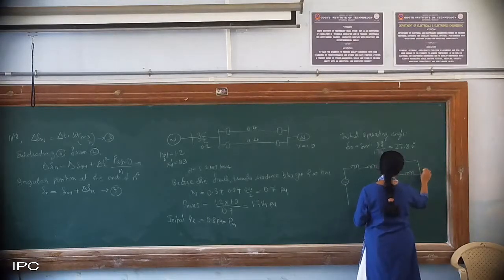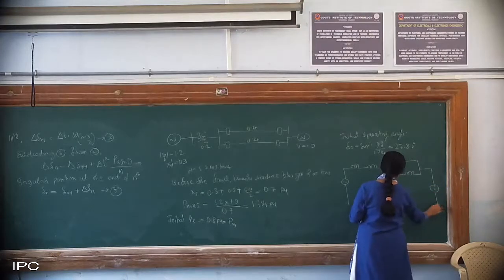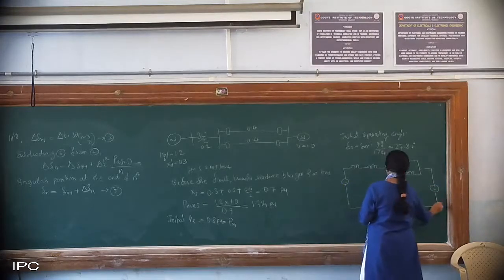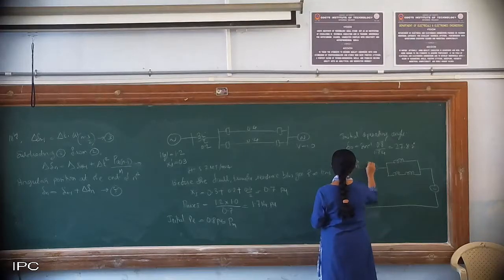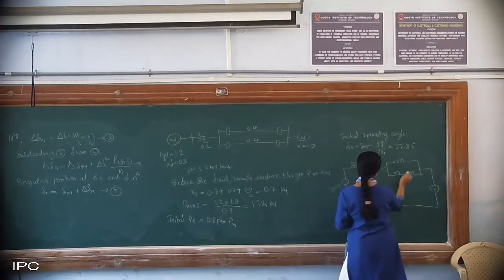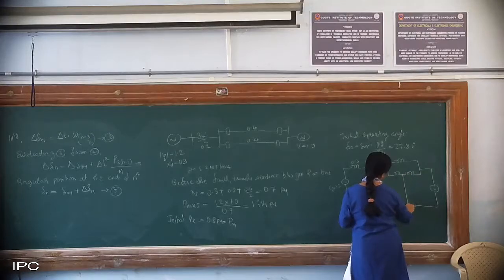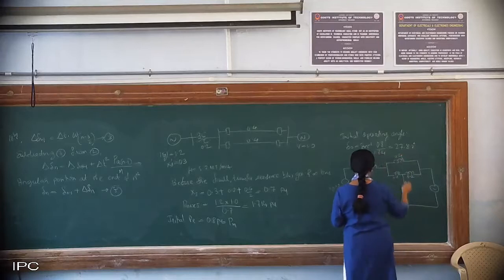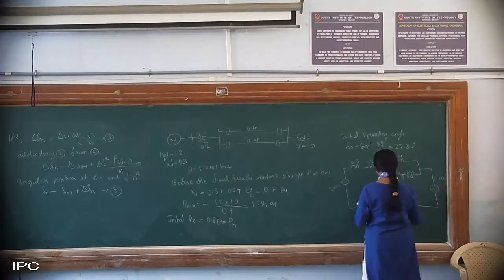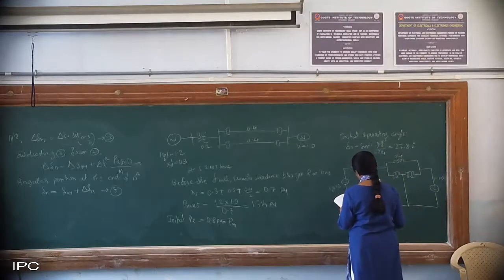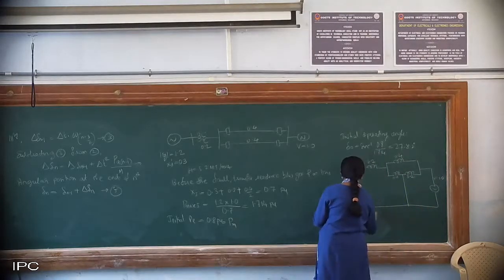So how the reactance diagram looks is like this. EG is 1.2, this is 0.3, 0.2. This I split up and I show that the fault has occurred here, so I split it up as 0.2, 0.2, and this is 0.4 and this one is 1.0. So you will have to reduce the circuit. You will get the reactance as 1.9 pu.